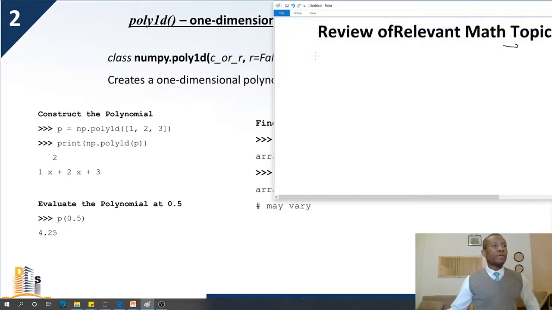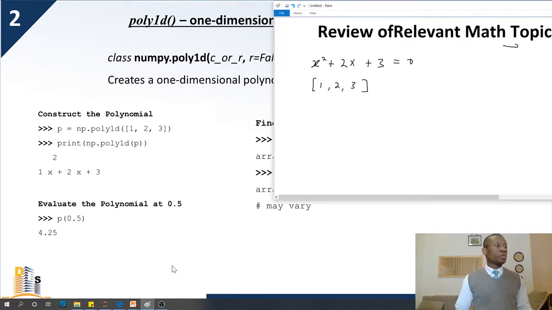Let's take for instance a polynomial to be x squared plus 2x plus 3. Normally we can say equal to 0, but it doesn't matter. So this polynomial is represented in this way: 1, 2, 3. If you give Python these coefficients, then Python is going to create the polynomial for you. The function that creates a polynomial by taking the coefficients of the polynomial is called poly1D.